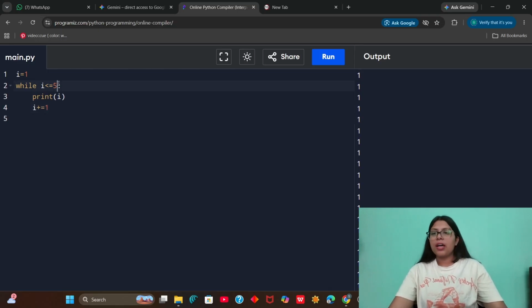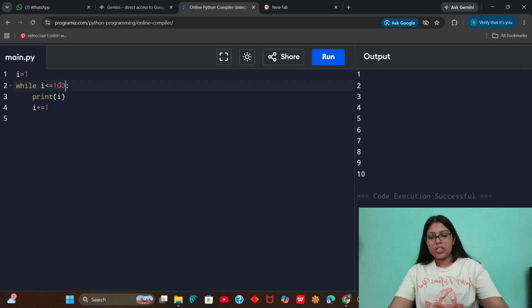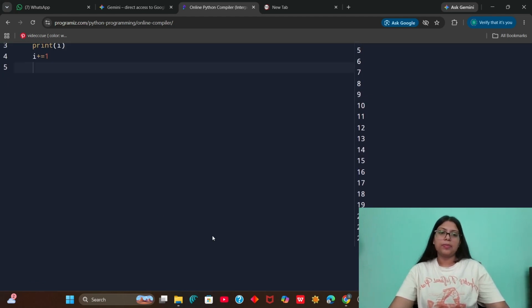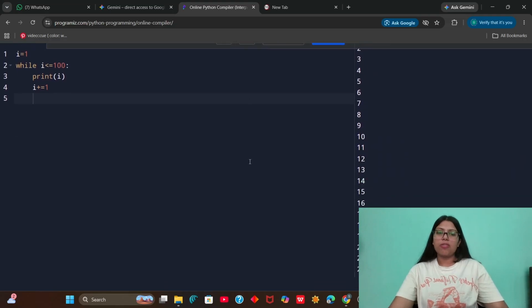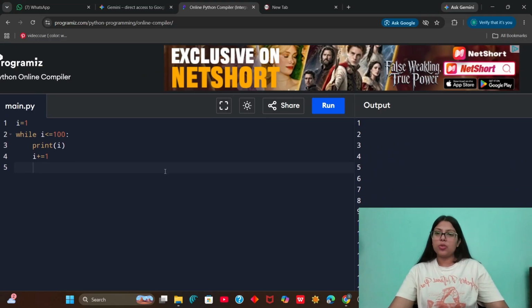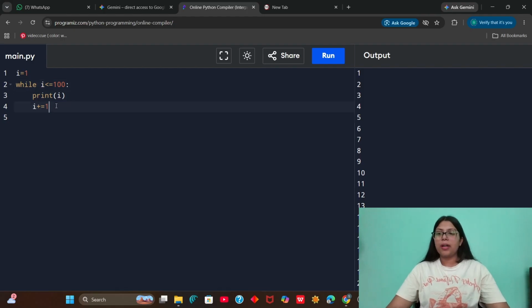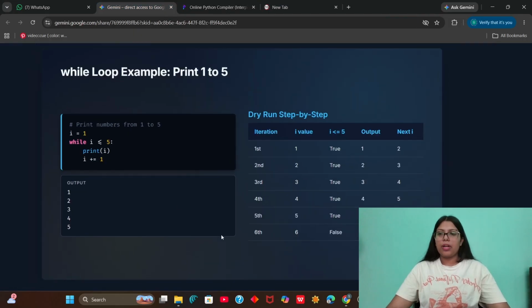If I change this condition to 10, then it will print the numbers up to 10. If I change it to 100, then the numbers will be printed up to 100. So this is how we use a while loop. We have to use a variable here, check a condition, and for each iteration increment the value of i so that it won't make an infinite loop.